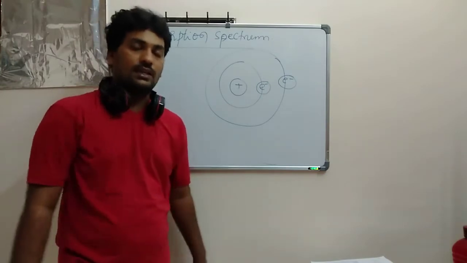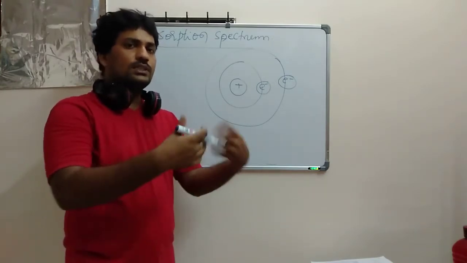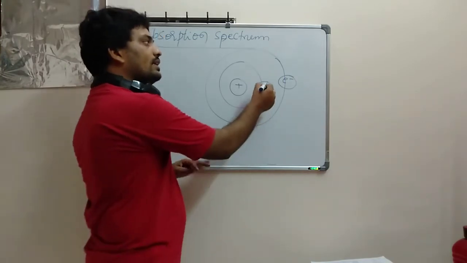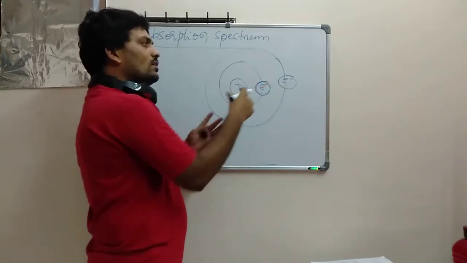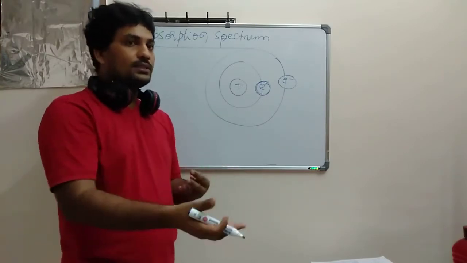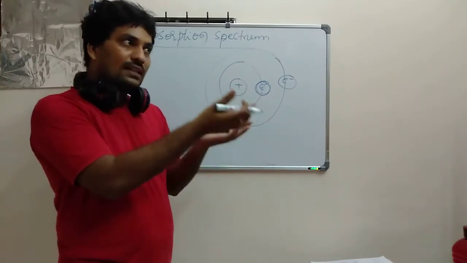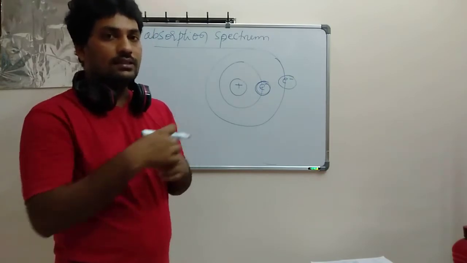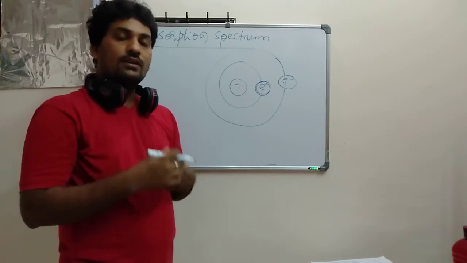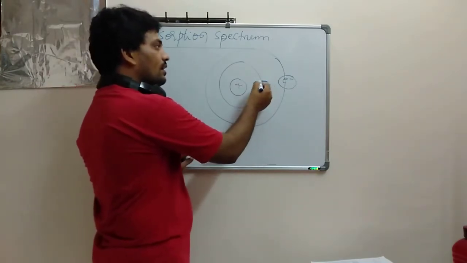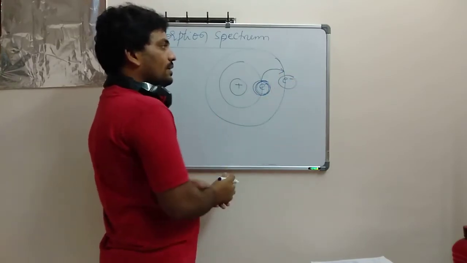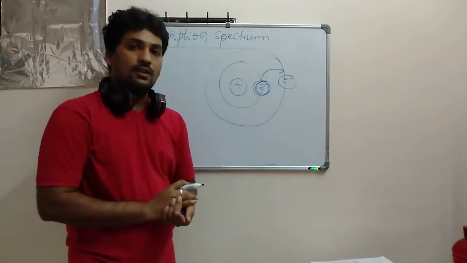That is the emission spectrum I told. But in most cases, when electrons are being taken up, they are not emitting any kind of light, while when they are releasing energy, they are emitting some wavelength. But while they are absorbing energy and excitation happens, do they emit some kind of spectra? Yes. When they absorb some energy and transition to the next orbit, they also emit some kind of spectra.